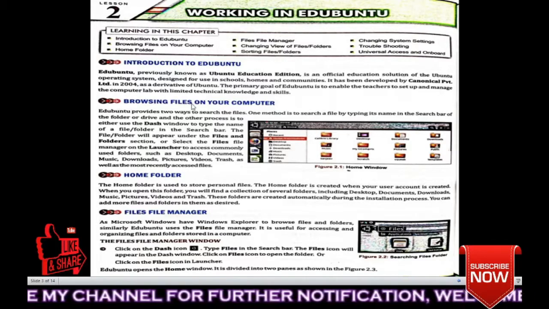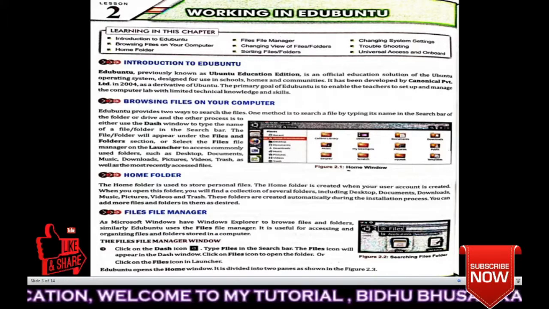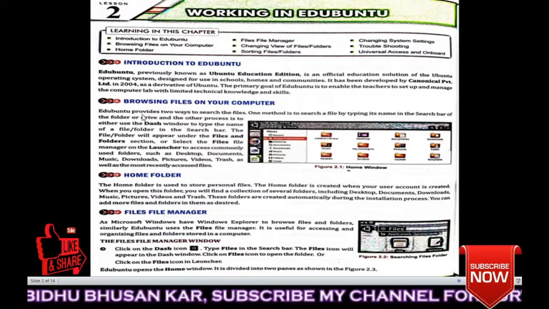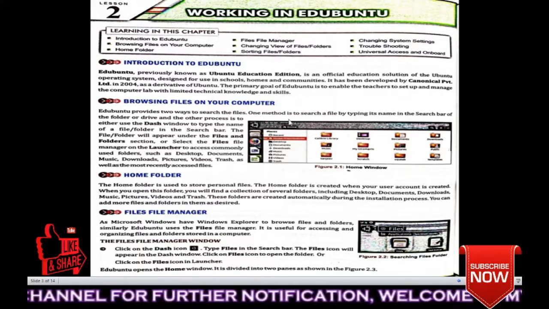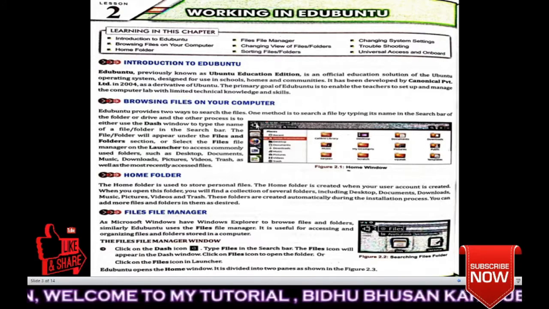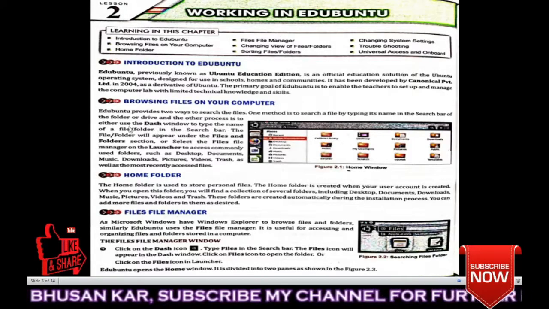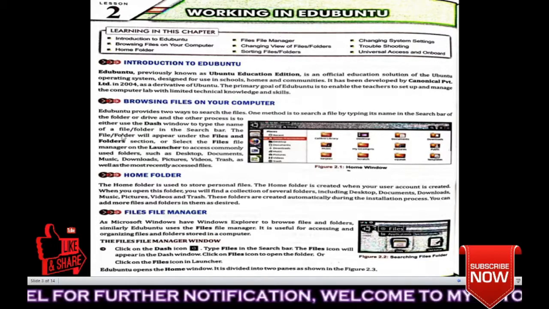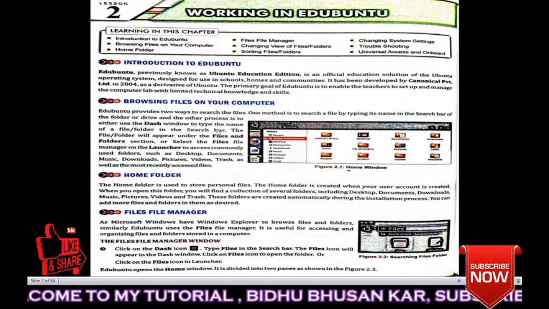Browsing files on your computer. Means how to browse the files in Ubuntu operating system. Ubuntu provides two ways to search the files. One method is to search a file by typing its name in the search bar of the folder or drive, and the other process is to use the dash window to type the name of a file or folder in the search bar. There are two processes.